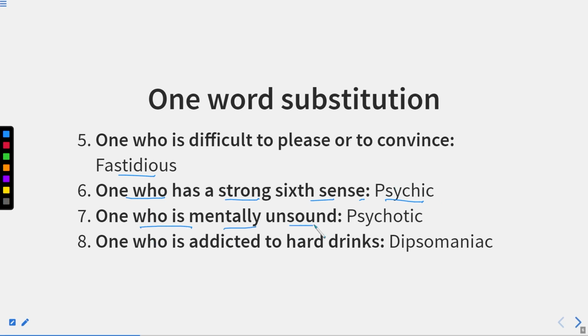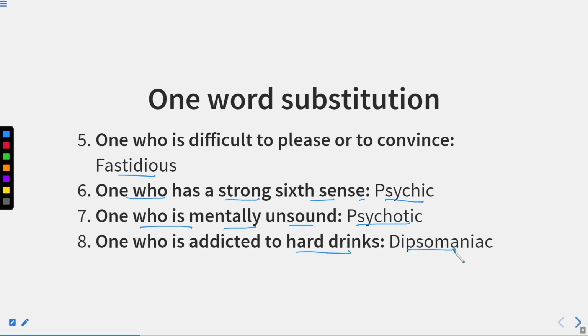One who is mentally unsound. Now, one who is not mentally sound, or he's mentally unsound, or he's not normal like people, that person is known as psychotic. Now, this word is beginning with p, but the p is silent in this word. So the pronunciation of this word is psychic or psychotic. And in psychic, psychotic, we are not pronouncing the p in the spelling, because p is silent in these words.